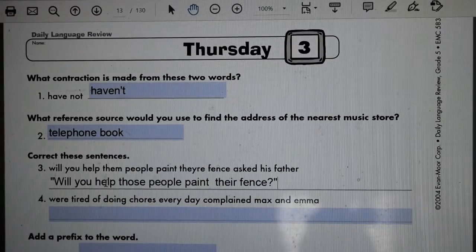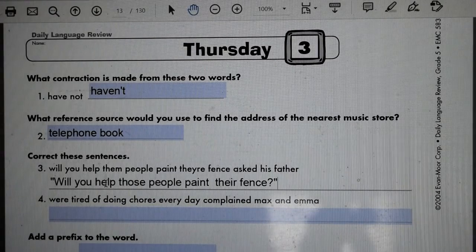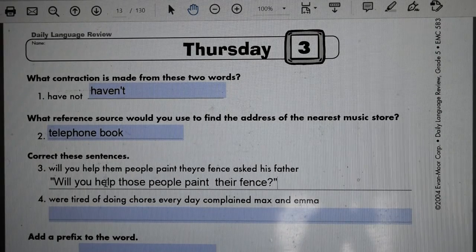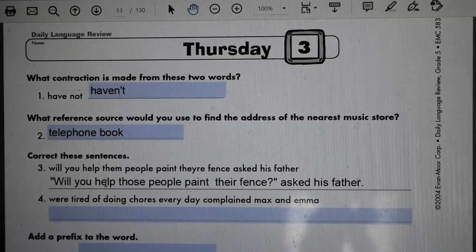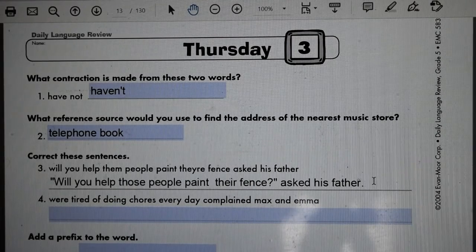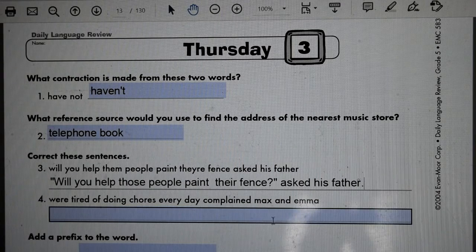So remember, when we have question marks or exclamation marks in dialogue, we don't have to put a comma to offset it. "Will you help those people paint their fence?" asked his father. Period. So don't forget the period there. Remember, guys, this may seem like I say this every time, but a sentence begins with a capital letter and ends in a period or some other proper form of punctuation. It's amazing how often I read sentences you guys write where you don't put the capital letter and you don't put the period. So you need to remember to do that.